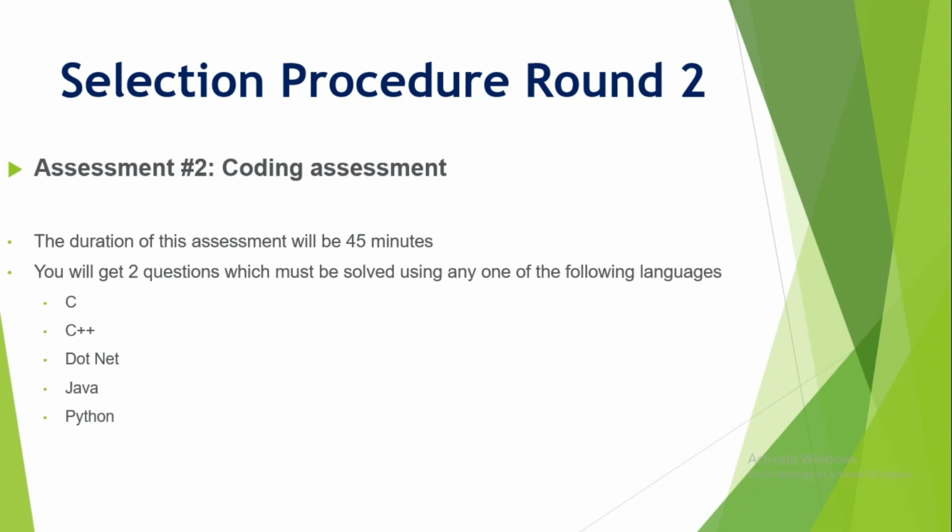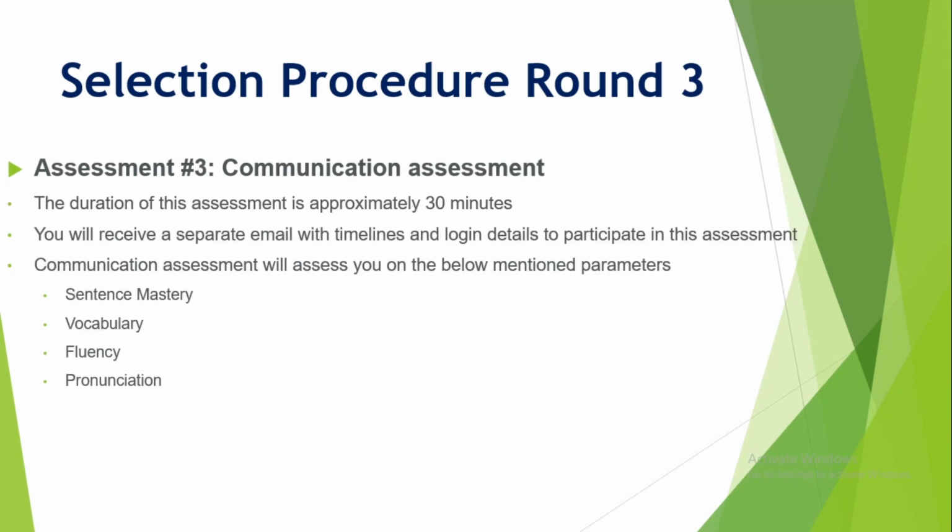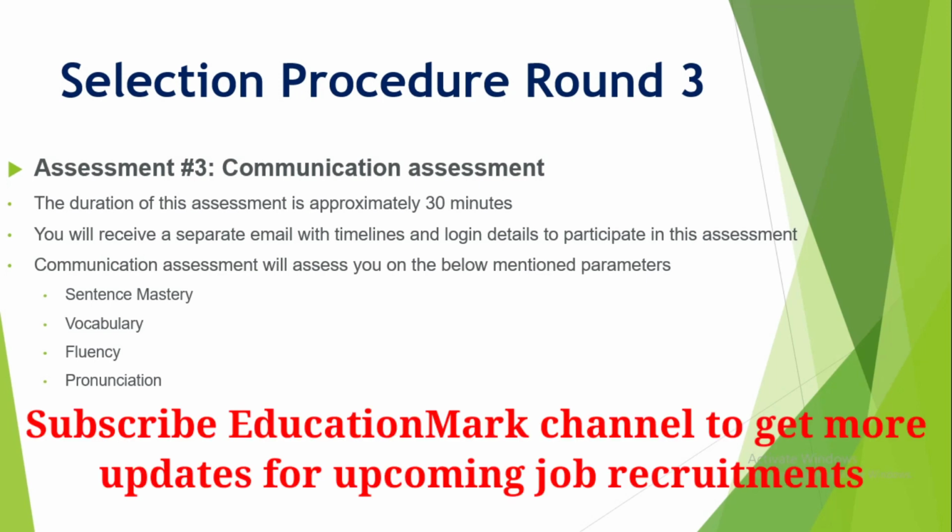If you talk about the second round, the second round is the coding assessment. The duration of this assessment is 45 minutes, and you will get 2 questions in this section. You can code in the languages C, C++, .NET, Java, and Python. After that, the third round: if you cleared both of the rounds, then you will get a link for this round. The duration of this round is 30 minutes, and you will get a separate email for this. The questions are asked on the topics of vocabulary, fluency, pronunciation, and sentence mastery.